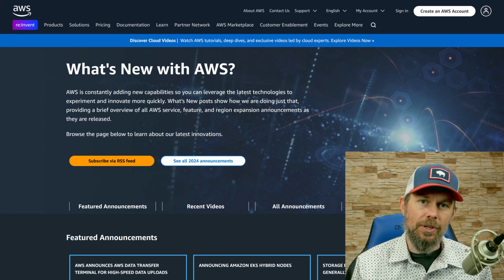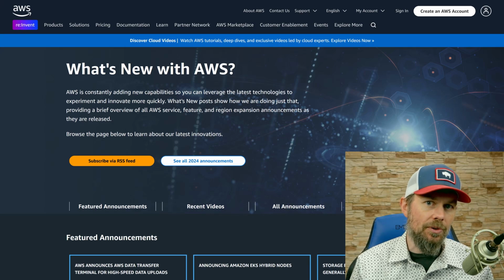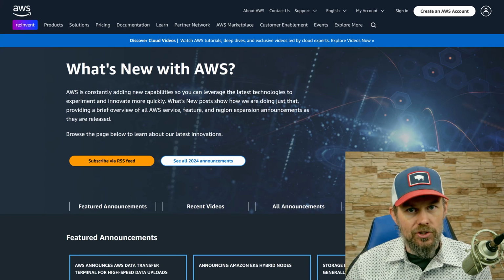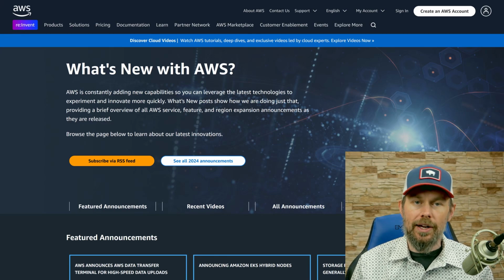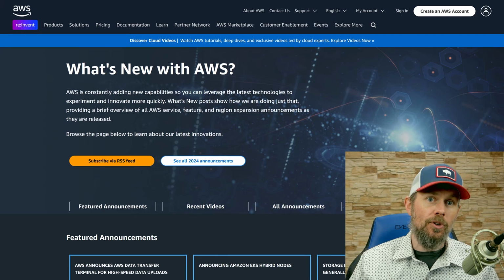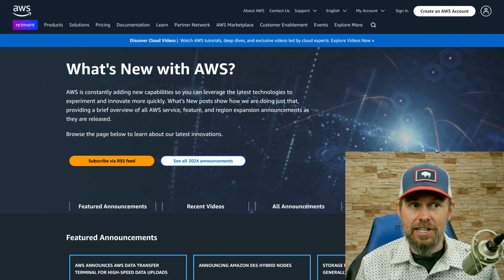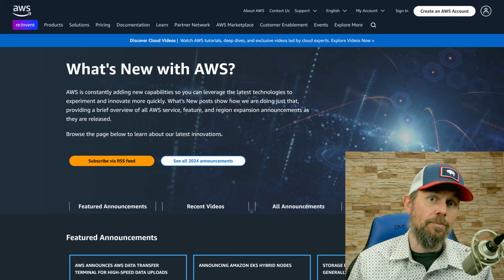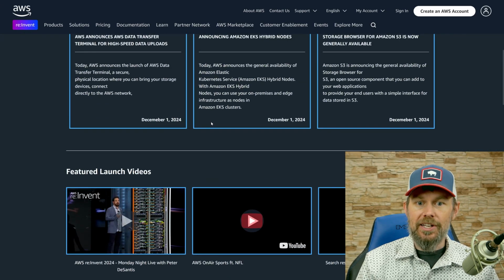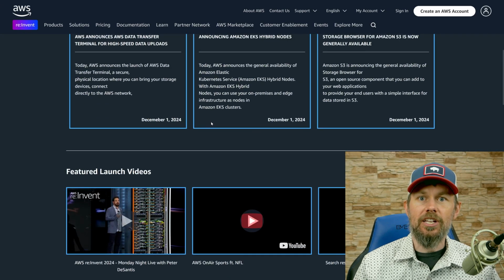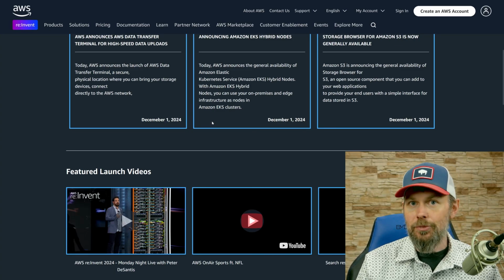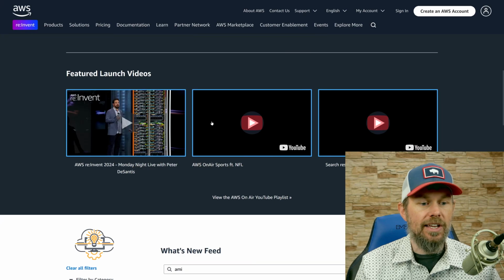even things like rollouts, where they're progressively rolling out a particular EC2 instance type, maybe starting with 3 regions, then they expand to 3 more regions. Every time that they do an additional rollout, they add a feature announcement to say, hey, this instance type is now available in these 3 new regions. Or anytime that a brand new region comes online, those are types of feature announcements that you can find in here. So this is a great place to figure out what's new in AWS, what are the latest and greatest features that I can take advantage of as I'm building my architectures in AWS.